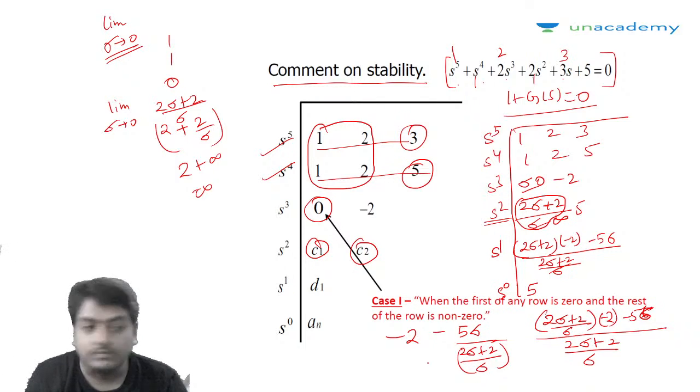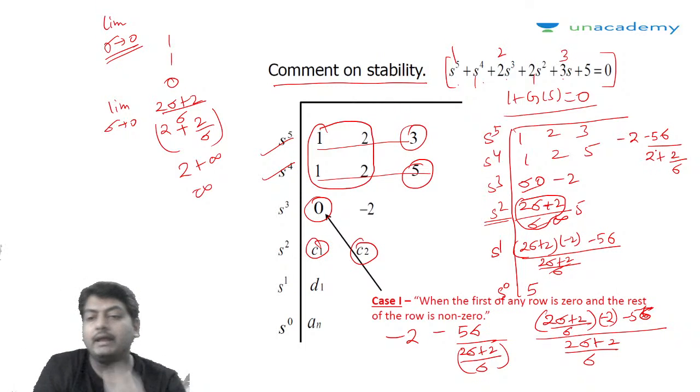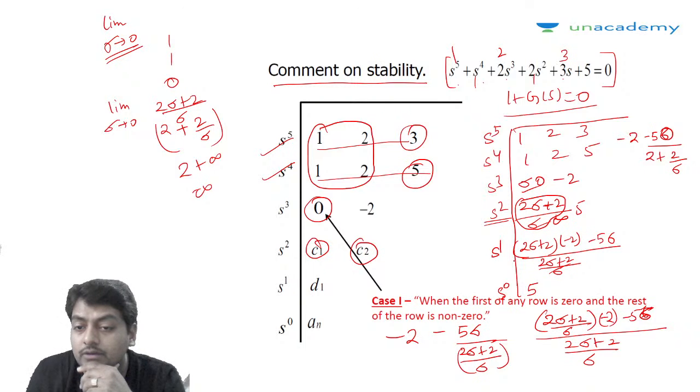Right, so let's apply the limit sigma tending to 0 for this particular coefficient. I have to take common sigma here. If I take common sigma, it is going to become 2 plus 2 by sigma minus 2 minus 5 sigma upon 2 plus 2 by sigma. If I apply limit sigma tending to 0, anything divided by 0 is going to become 0. This complete term is going to become 0, and now we get the sign over here as minus 2. So the sign changes there.